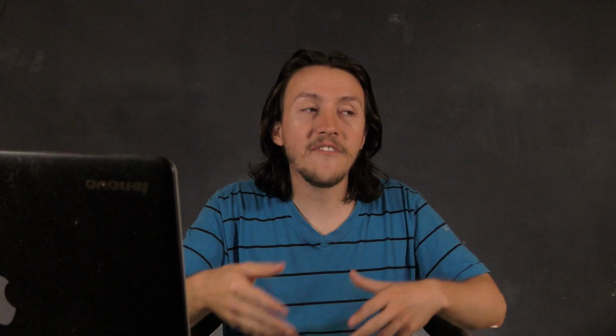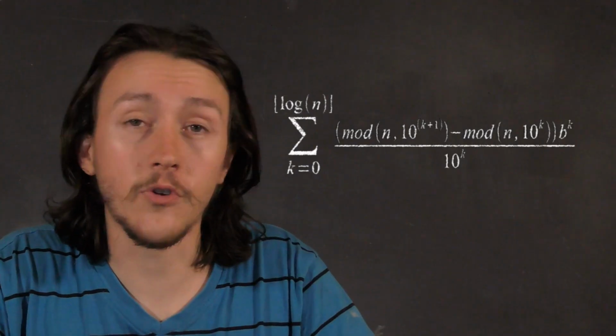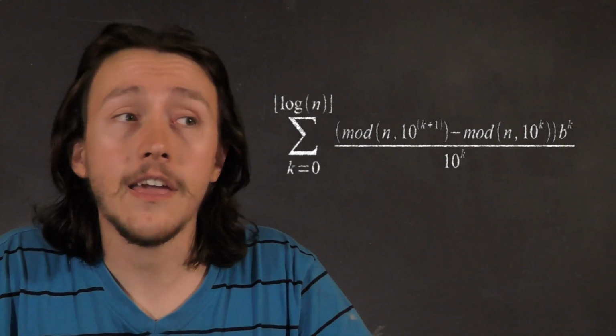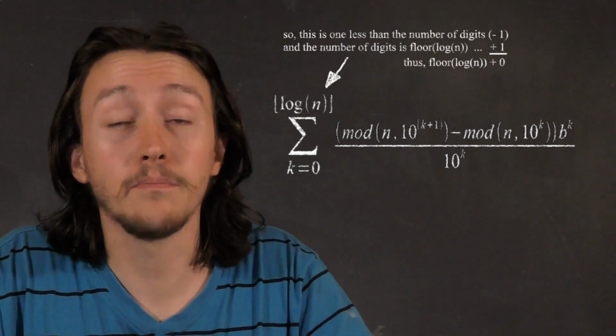If our number were to be expressed as a power of 10, which is to say that 10 to the x equals our number, then x equals log n. In this case, however, x would not be a whole number. Well, not unless our number is actually a power of 10. But in order to fix that, we simply take the floor function of log n to get a whole number for x. Now we have that x is 1 less than the number of digits in our number. Or in other words, the number of digits in our number is floor log n plus 1.